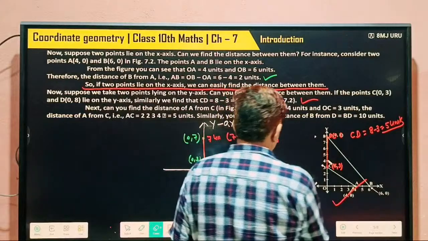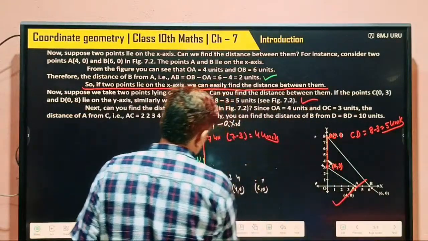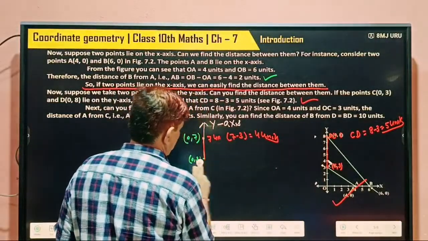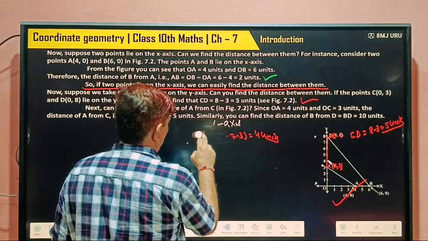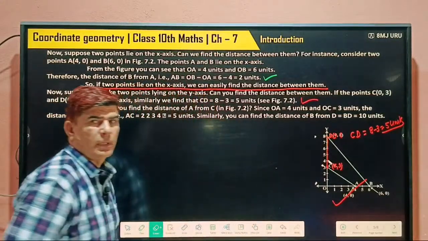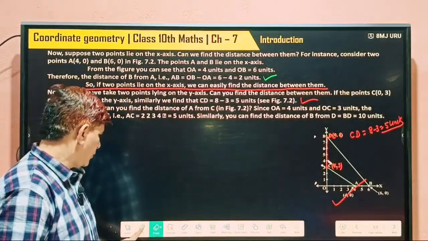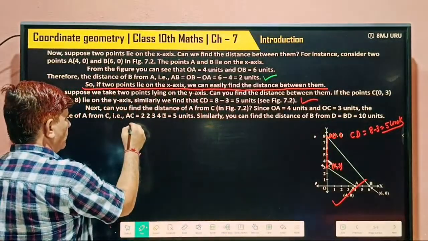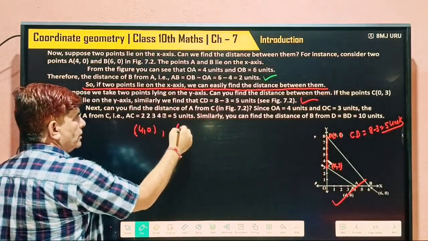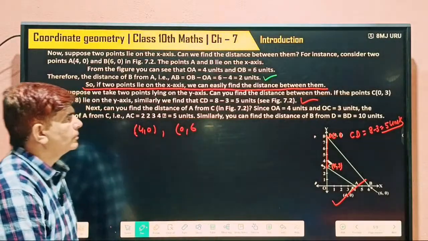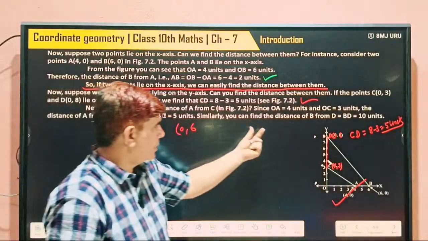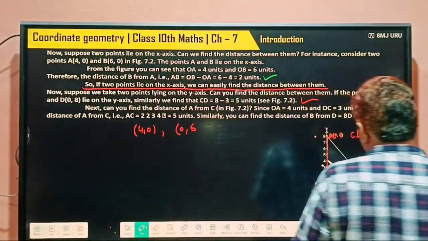So I told you, if points lie on the same axis, we can easily find their distance. And what happens if one point lies on the x-axis and the other point lies on the y-axis? The next condition is this: one point has coordinates like 4, 0, or whatever it may be, and the other is 0, 6. Like this, in this figure, taken OA, one point is here.